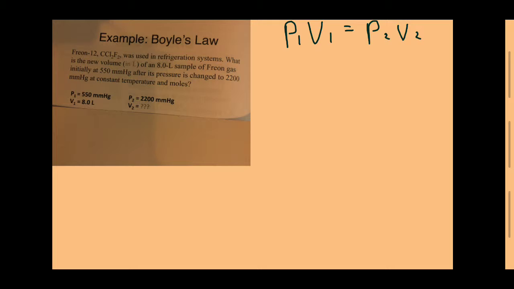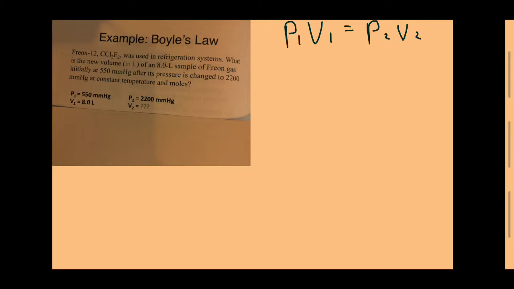Here is an example of Boyle's law. Freon 12, CCl2F2, was used in refrigeration systems. What is the new volume in liters of an 8-liter sample of Freon gas initially at 550 millimeters of mercury after its pressure is changed to 2,200 millimeters of mercury at constant temperature and moles? So in this example, we know that the initial pressure is 550 millimeters of mercury, and the final pressure is 2,200 millimeters of mercury. The V1 initial is 8 liters, but we don't know V2.